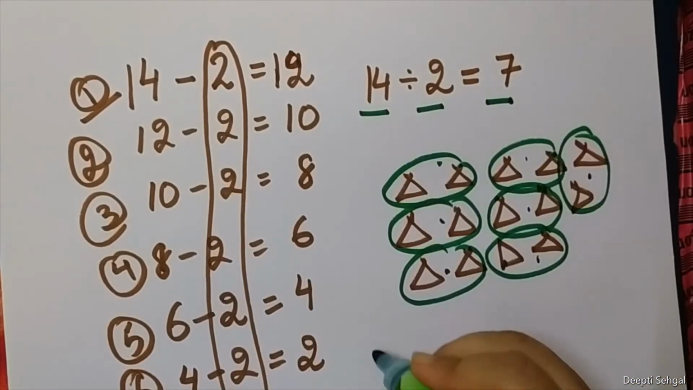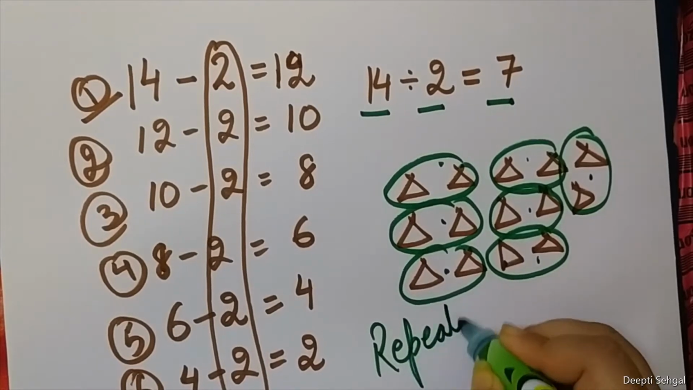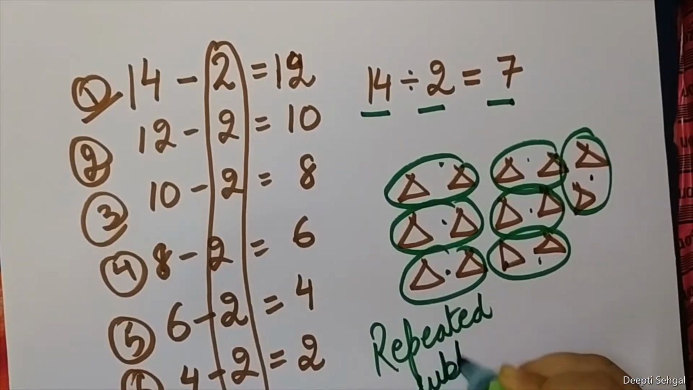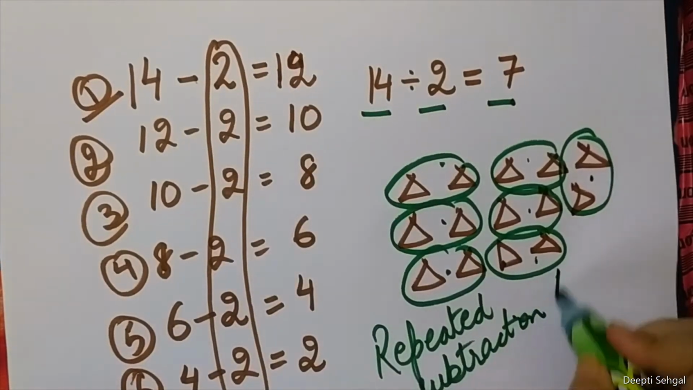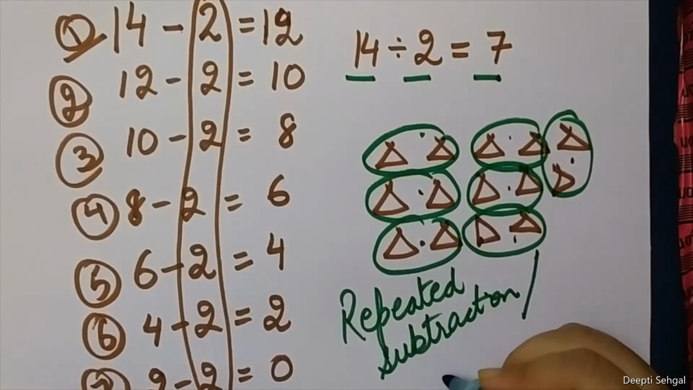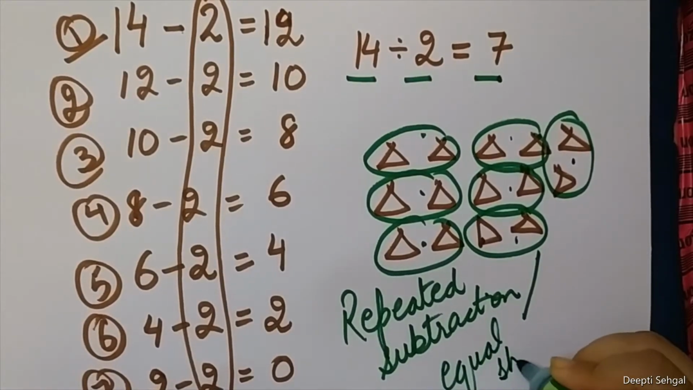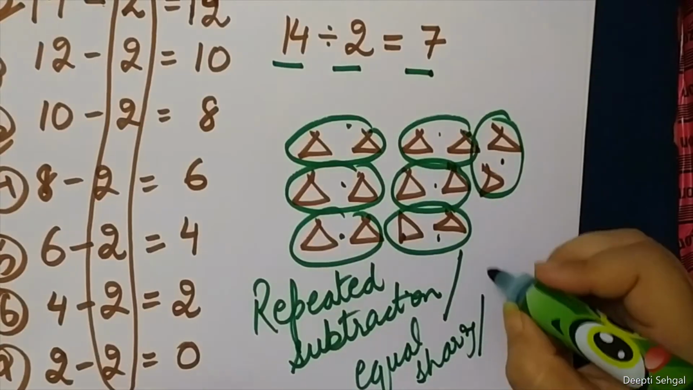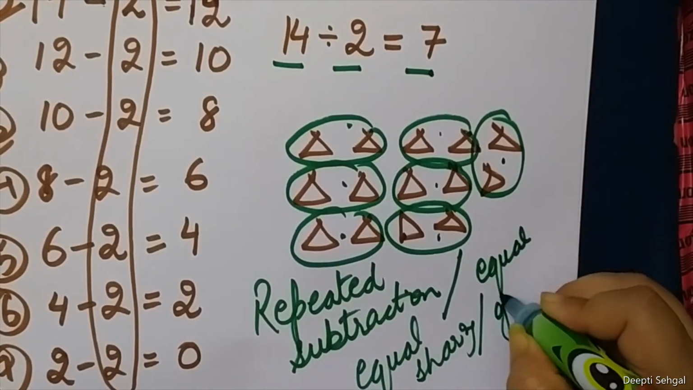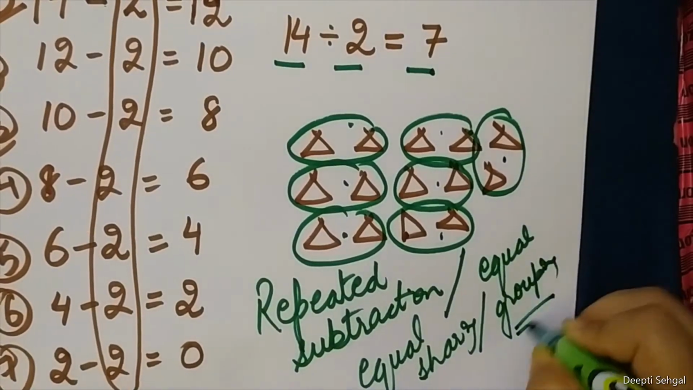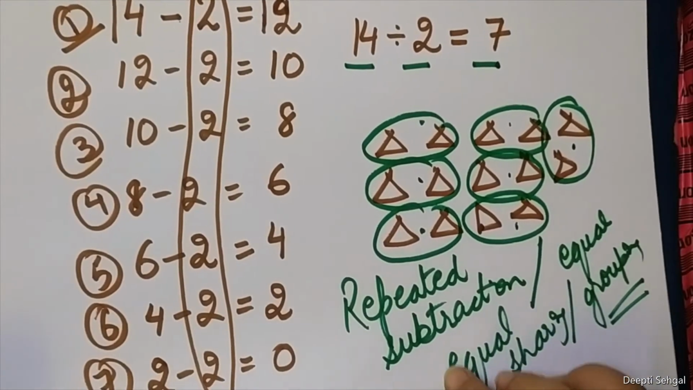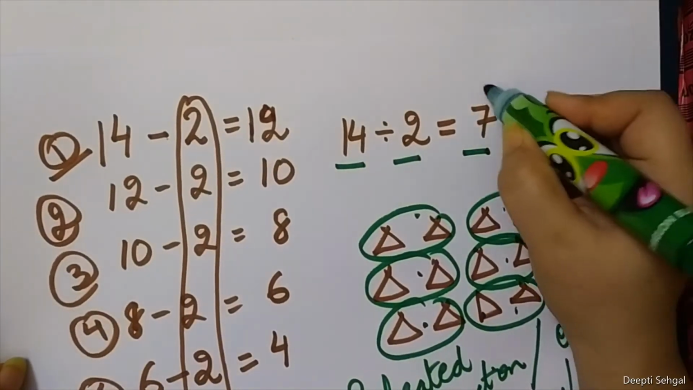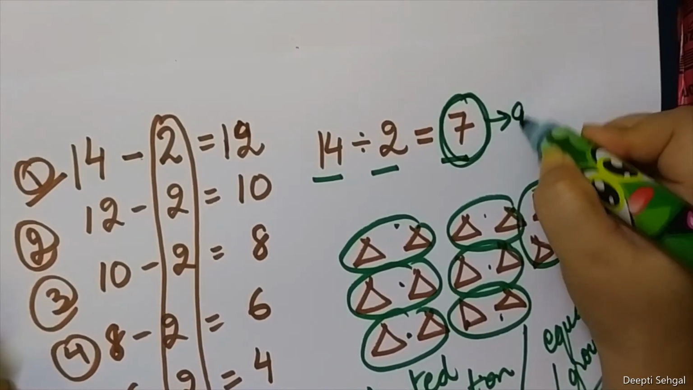So that means division is repeated subtraction. We repeatedly subtracted. We shared amongst friends. So equal sharing or equal grouping. So division is repeated subtraction or equal sharing or equal grouping. Whenever we divide any number, the answer in division is called quotient.